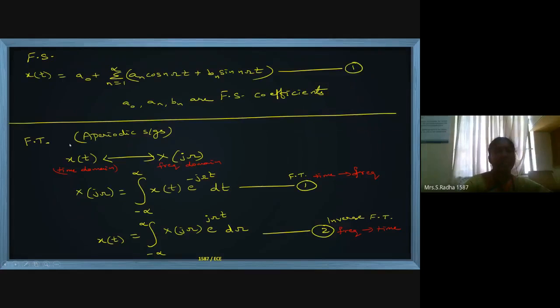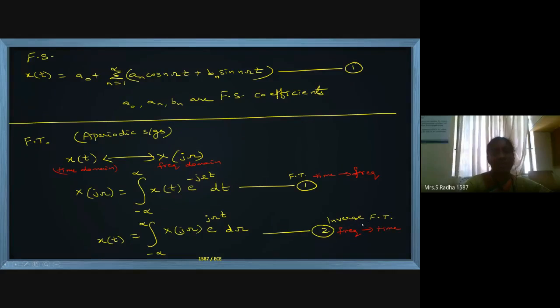For such signals, we apply the Fourier transform. x of t is the time domain representation, and x of j omega is the frequency domain representation. This is the forward direction Fourier transform, where we have the time domain and convert it to the frequency domain. Equation 1 is used. And if we have the frequency domain and want to convert it to the time domain, the inverse Fourier transform should be used.